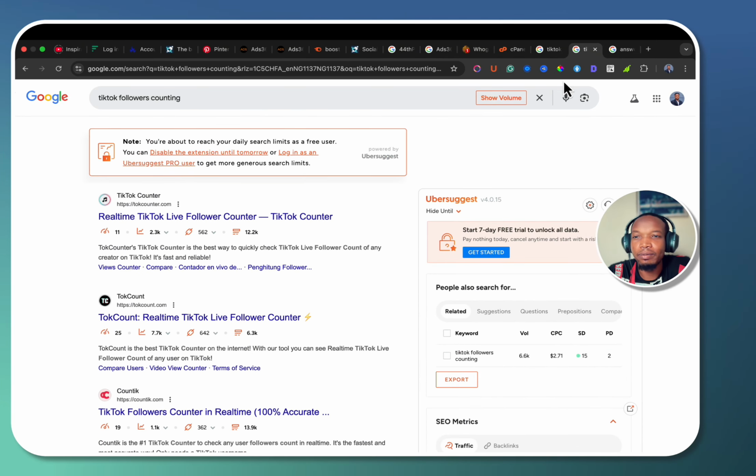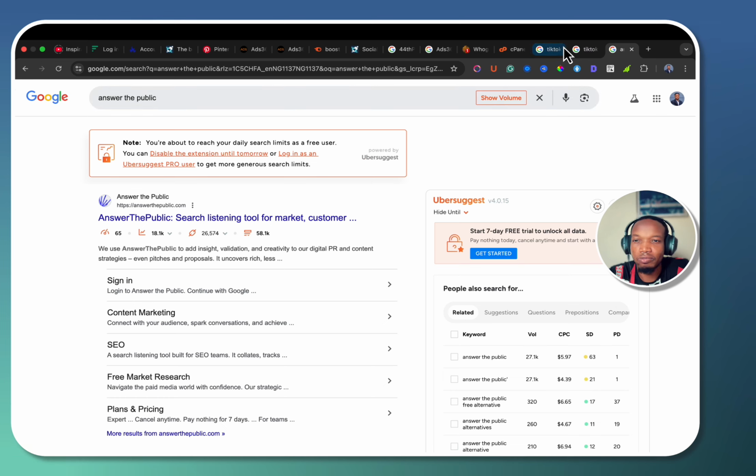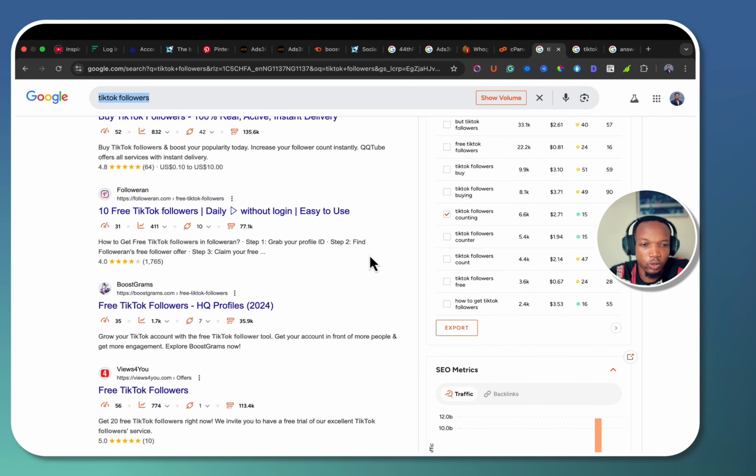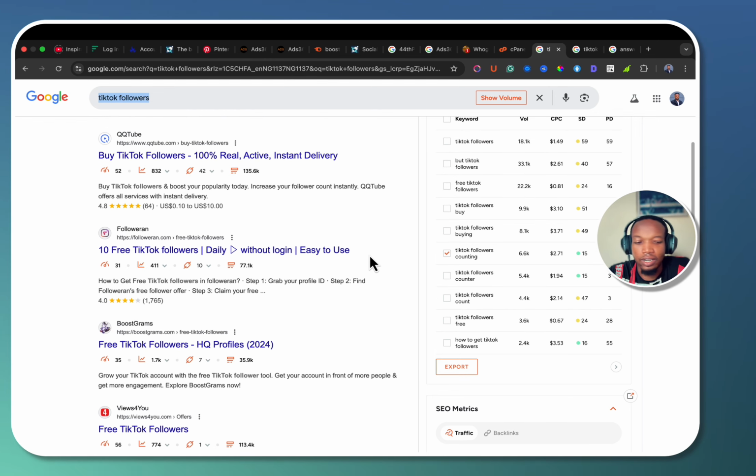So for today, I'm trying to look for keywords I can use to rank, keywords I can use to get traction, traffic coming to my websites. I already have some for Instagram, so I'm looking for TikTok, right?